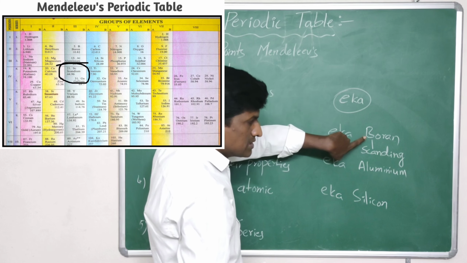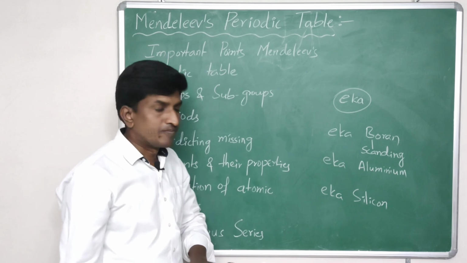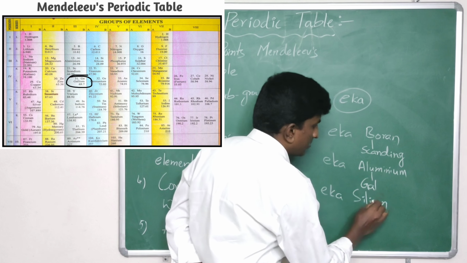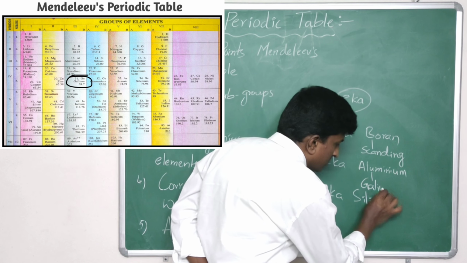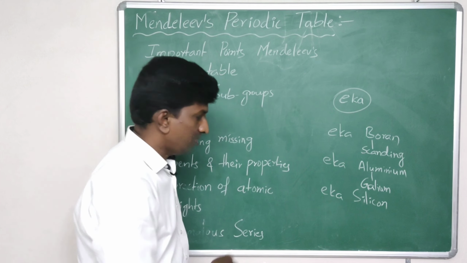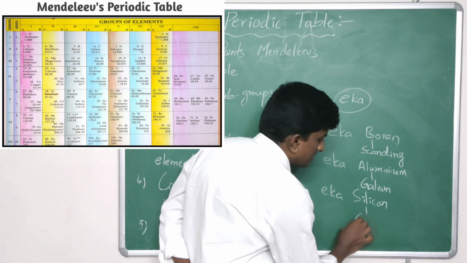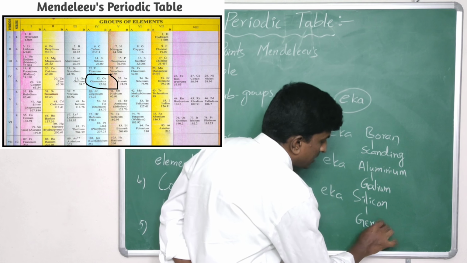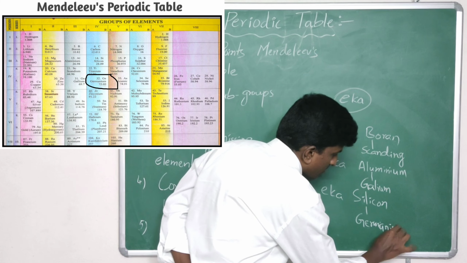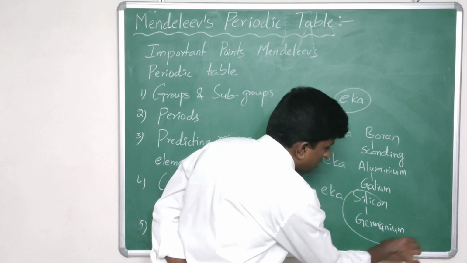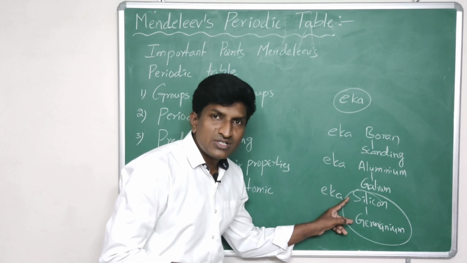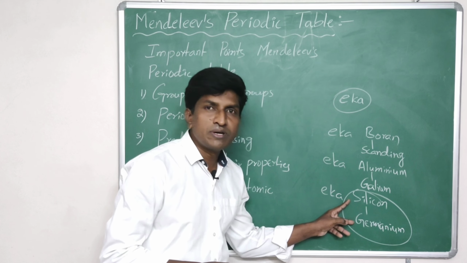Scandium has similar properties as boron, and later eka aluminium was discovered and named gallium. It shows similar properties like aluminium. Then eka silicon was discovered, named germanium. Germanium and silicon both have similar properties, and these two are natural semiconductors which are used to prepare